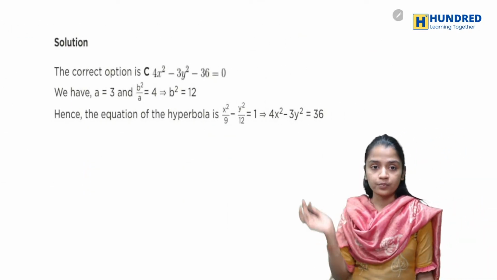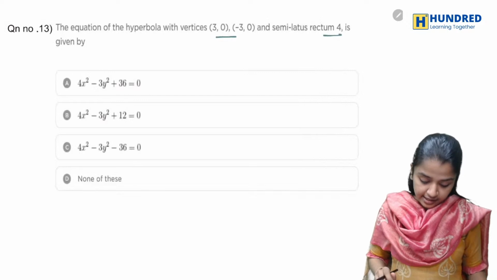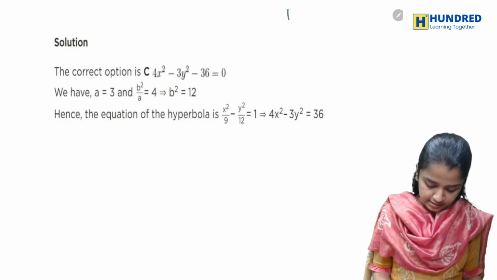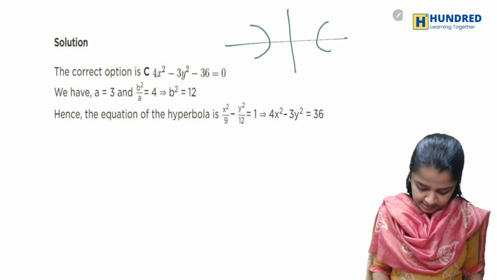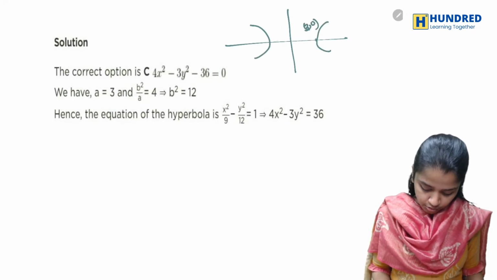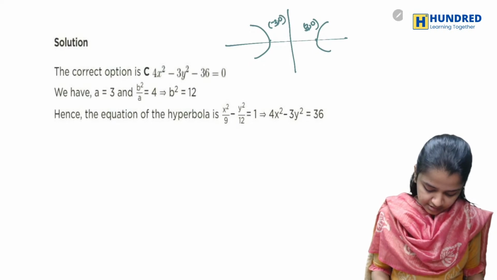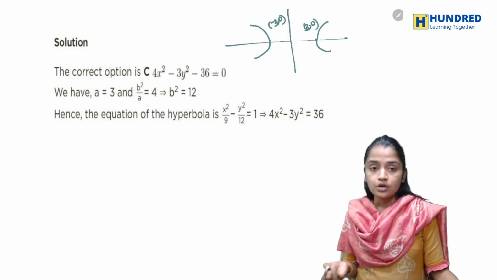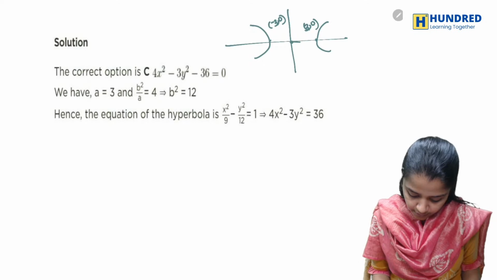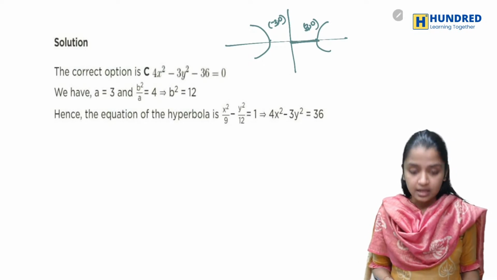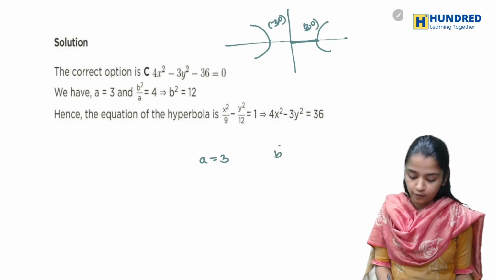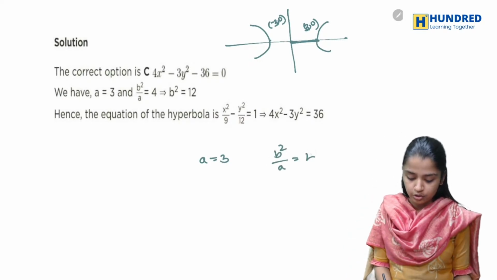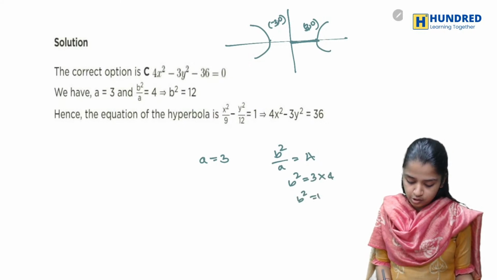So you'll have a vertex like this and like this, 3 comma 0 and minus 3 comma 0. So what is your A? It is from this to this, which is 3. What is the latus rectum formula for a hyperbola? B square by A is equal to 4, so B square is equal to 3 into 4, so B square is equal to 12.